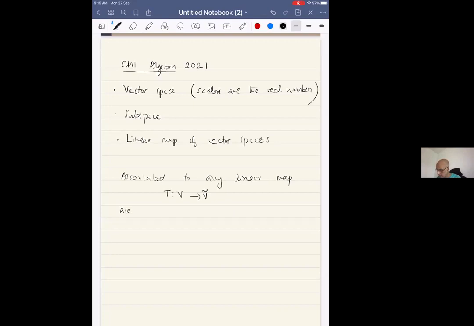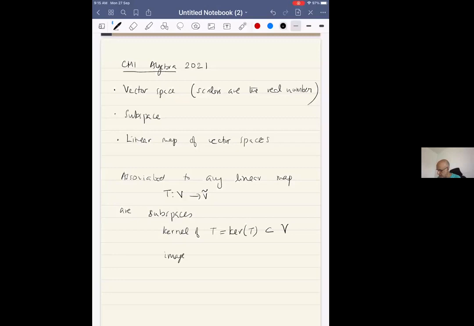They are called the kernel of T, usually denoted kernel T, and this is a subspace of the first vector space.